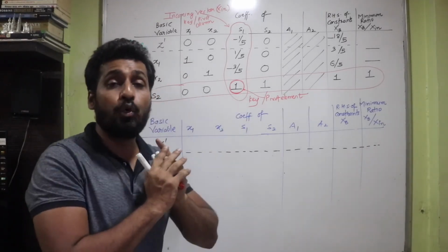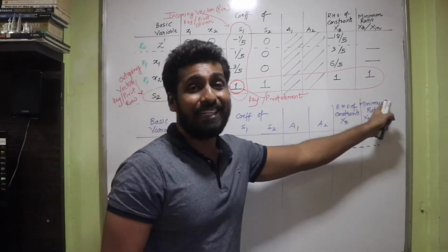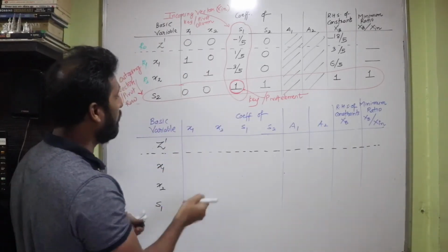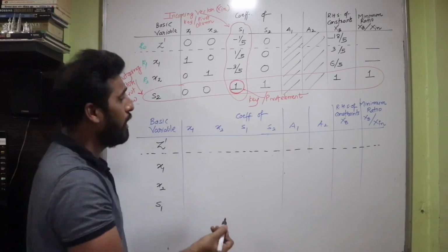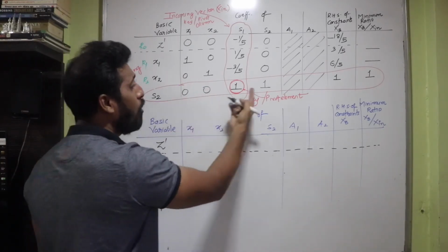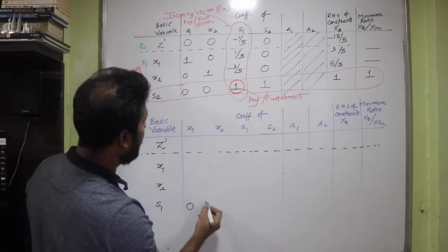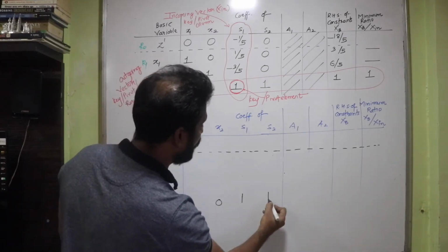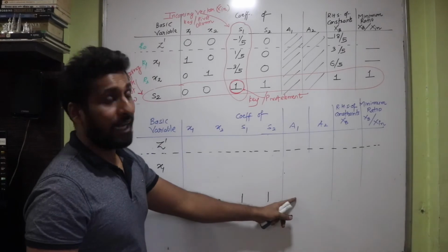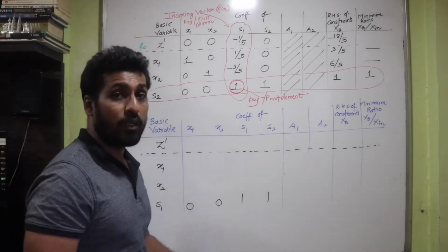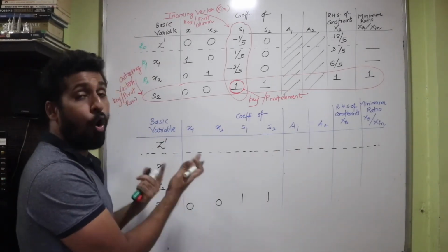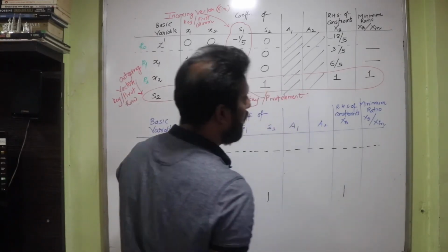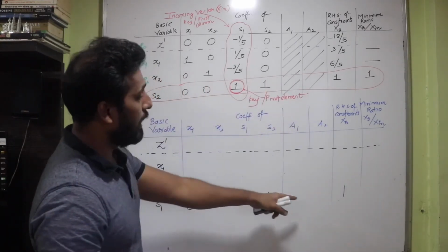That means there is absolutely no need to change this entire row. So let's rewrite the row as it is here. So I'm going to write s1. The pivot element is already 1. That is the reason I am not changing any of the values over here. So I get 0, then again 0, S1 is 1, S2 is also 1. No need to do any kind of calculations for A1 and A2 because these were the artificial variables and they have already left the simplex table. Then we have again 1 here, and finally this entire row is written.